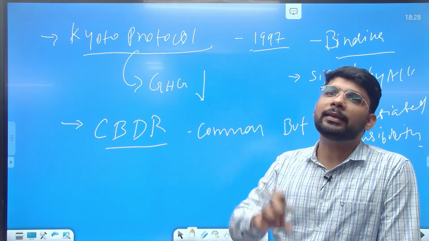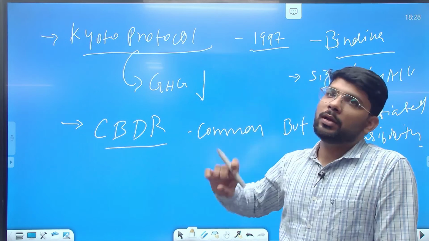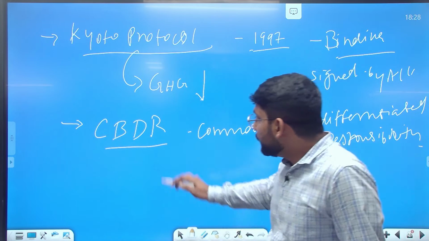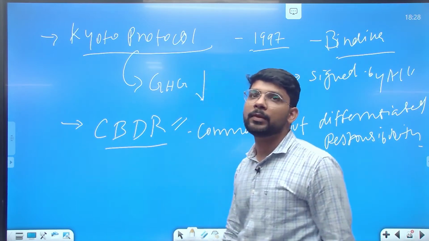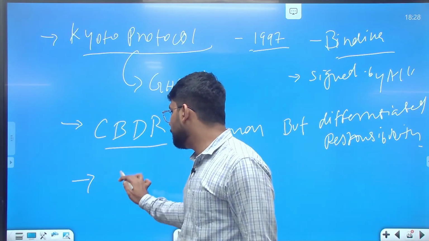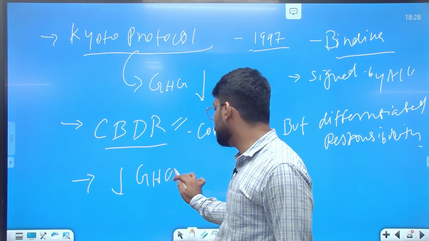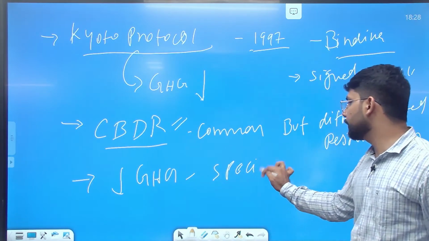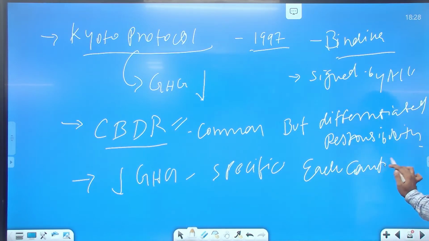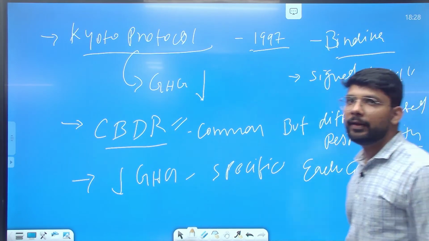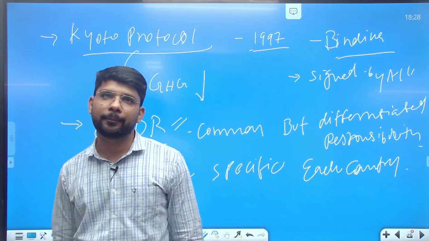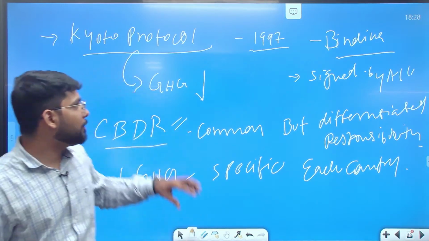Even the developing countries will play a role in controlling greenhouse gas emissions. The main target is reducing greenhouse gas emissions, and there is a specific target decided by each country, specific for the UK, USA, and other countries in the world. So this is about the Kyoto Protocol.